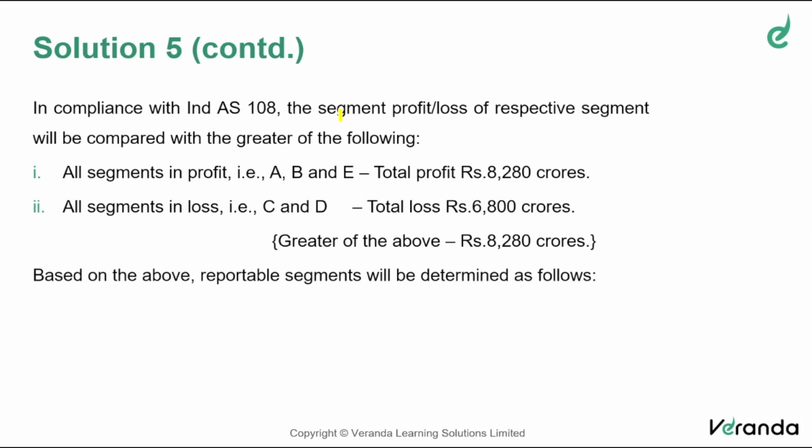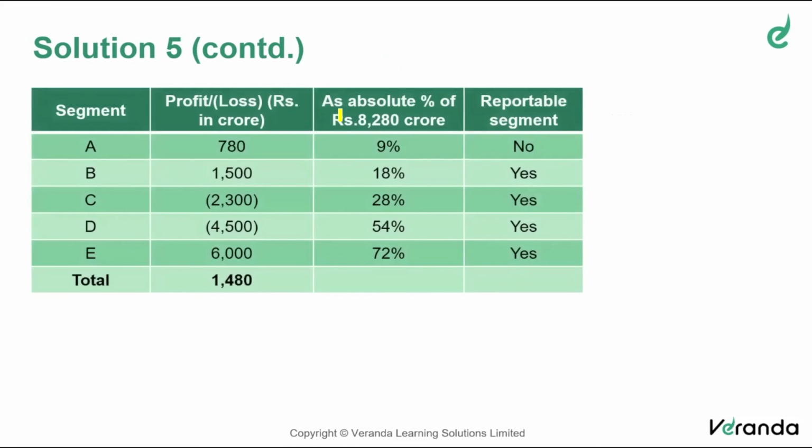So based on the above, you'll determine the reportable segments as follows. In the form of a tabular column, we have presented it like this. Profit or loss of that segment, but you're going to consider only the absolute amount. We are not going to consider the sign.